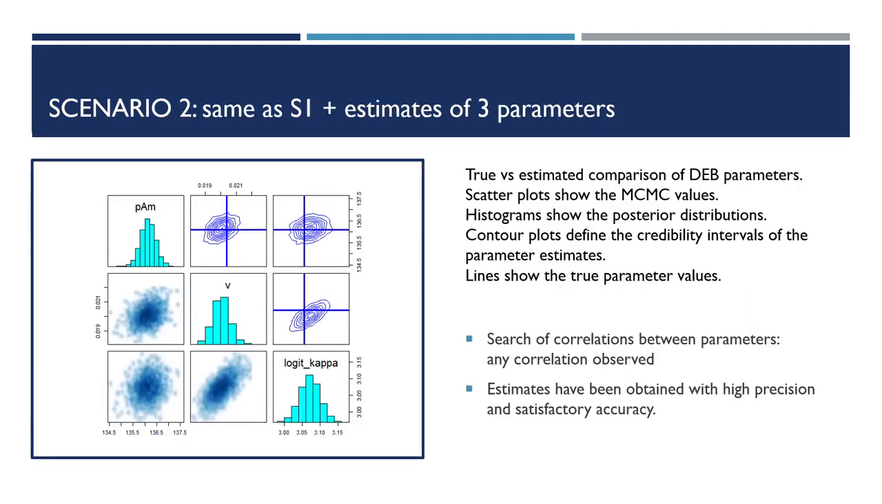We performed a pairs plot in order to verify that there is not any possible correlation between the three estimates. The plot shows us the comparisons between the estimates of each parameter and their true values, which are represented by the blue lines. The scatter plot shows the density of the estimates, and histograms represent its posterior distribution. The contour plots point to the credibility intervals of the estimates. We can observe that the estimates have been obtained with high precision and satisfactory accuracy, and in addition it seems that there is not any correlation between parameter estimates.